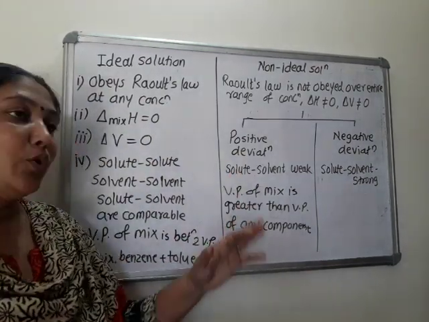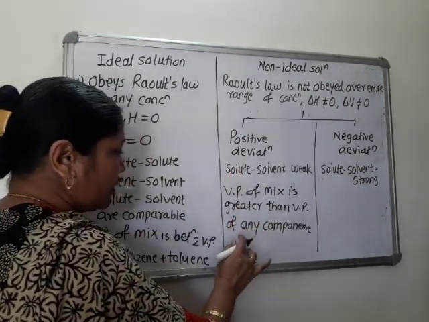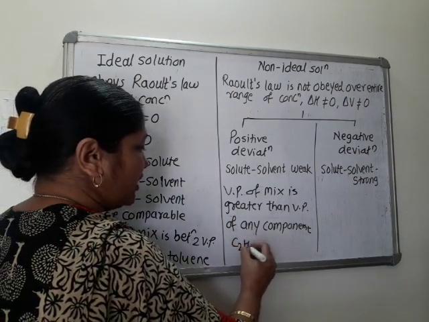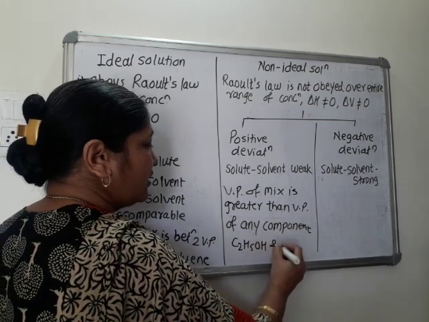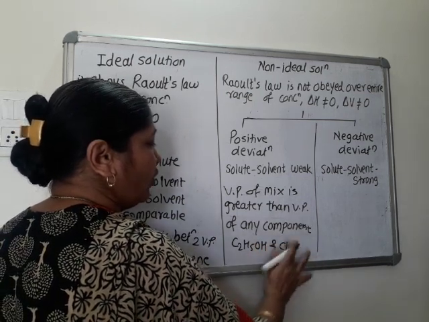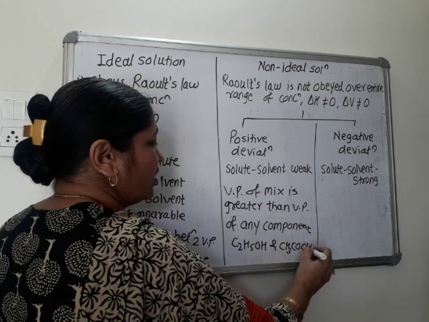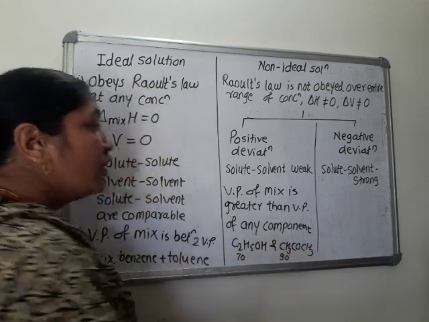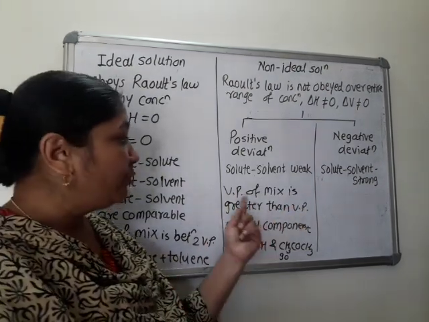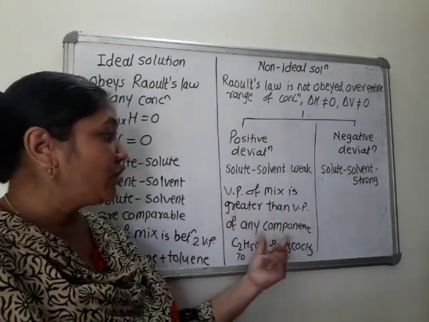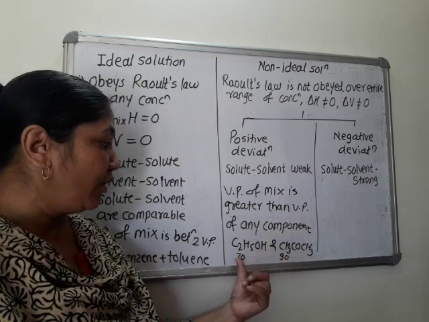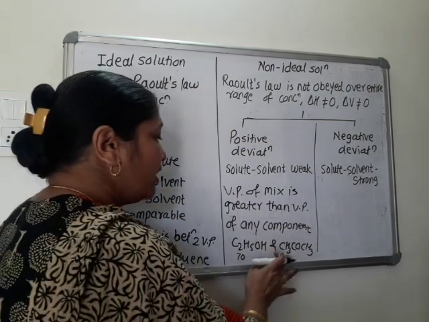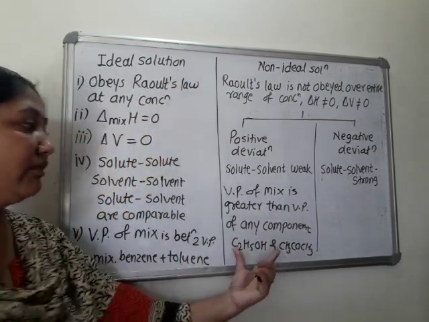Again suppose here we take positive deviation, means interaction is weak. Say one example is ethanol, C2H5OH, and acetone, CH3COCH3. Suppose its vapor pressure is 70, its vapor pressure is 90. So what is found? Vapor pressure of the mixture is greater than vapor pressure of the individual component. Vapor pressure will be higher than this range. Means they have no interaction with each other.